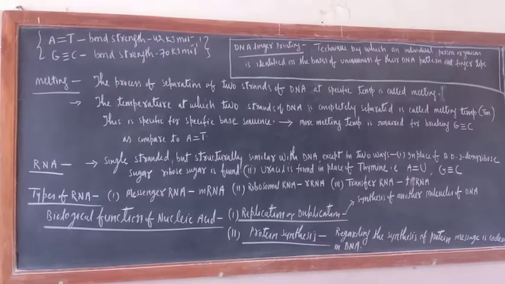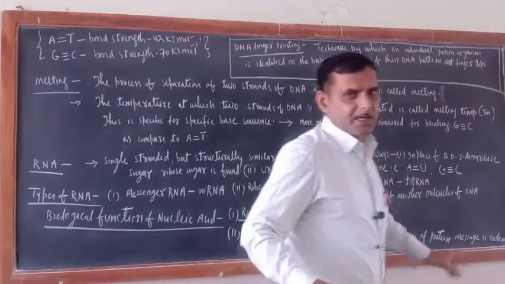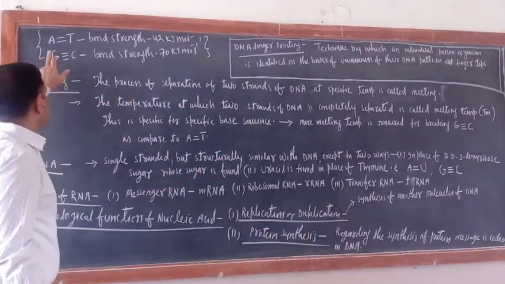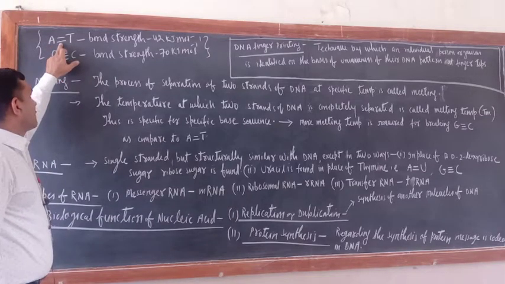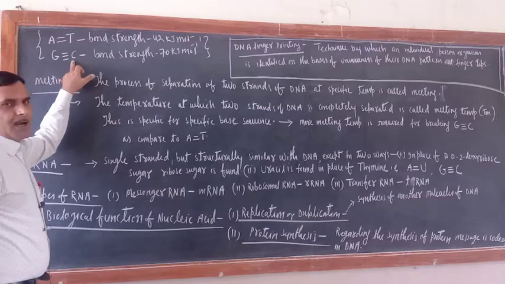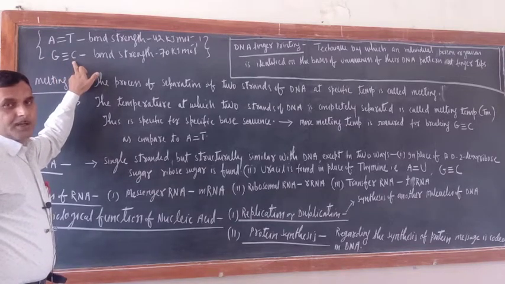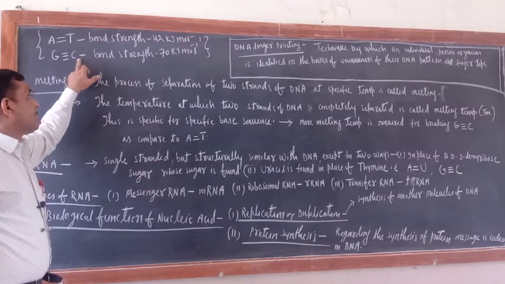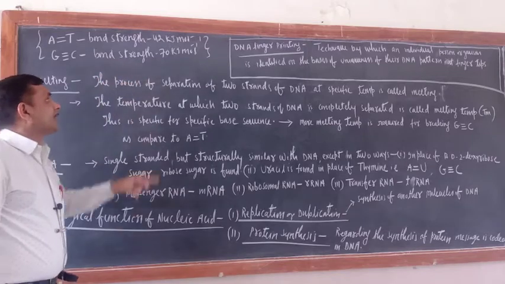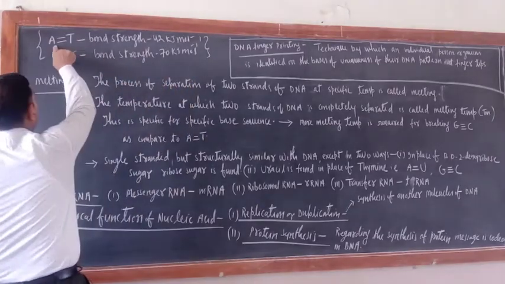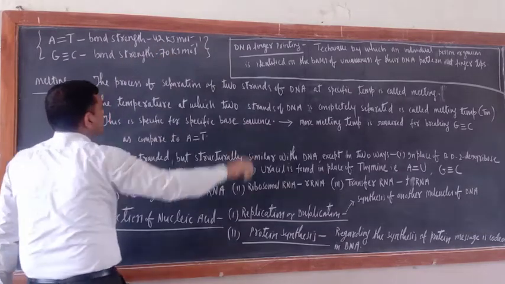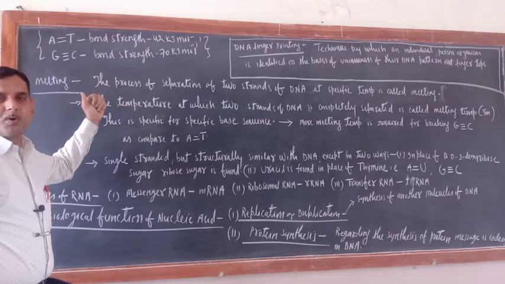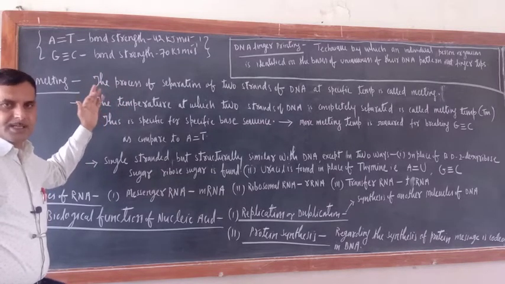Okay, so now there are some more things which should be studied. Even though it is not given in NCERT, questions are given. Just see, between A and T a double hydrogen bond is there, and between G and C a triple hydrogen bond is there. So which is stronger? Definitely the hydrogen bond between guanine and cytosine. Its bond strength is 70 kJ/mol, and for A and T the bond strength is 42 kJ/mol. So please remember this. Whose bond strength is more? The bond strength of guanine and cytosine is more.